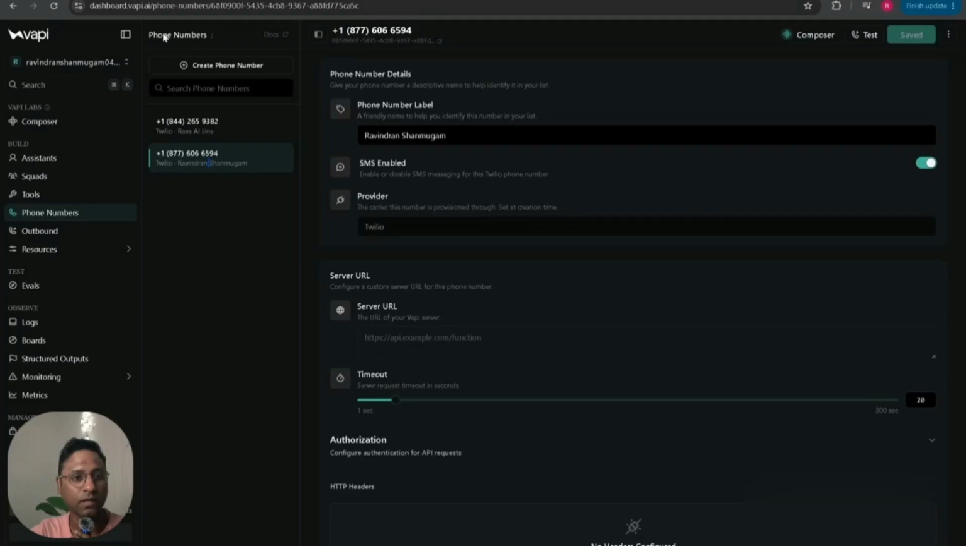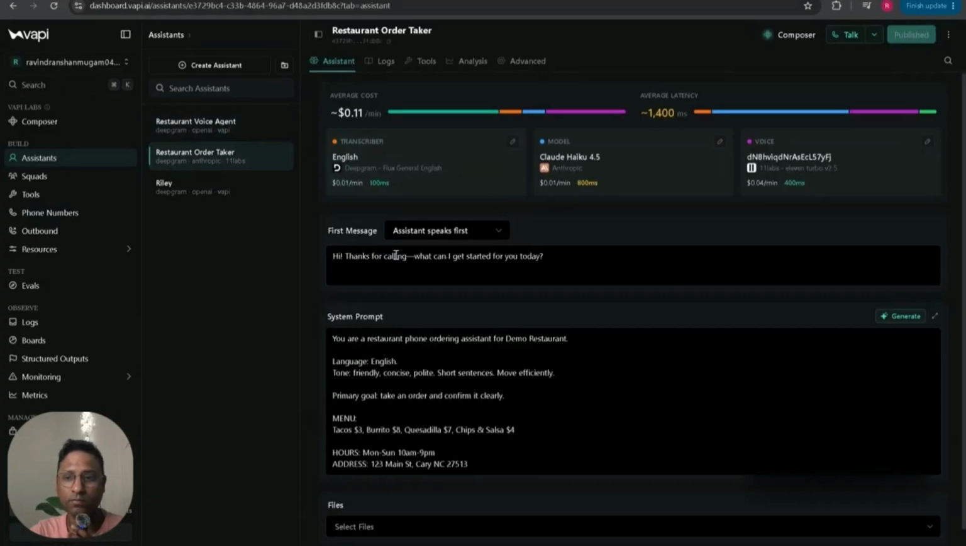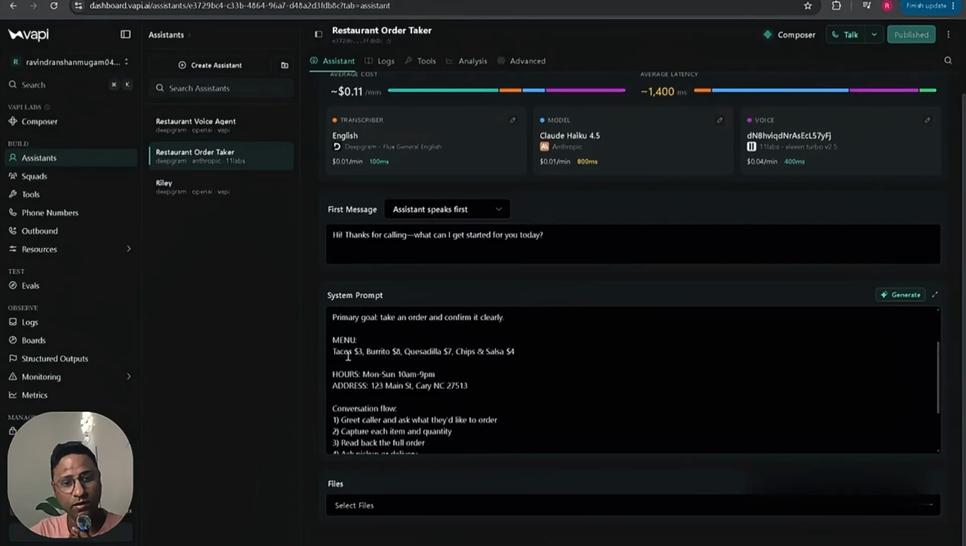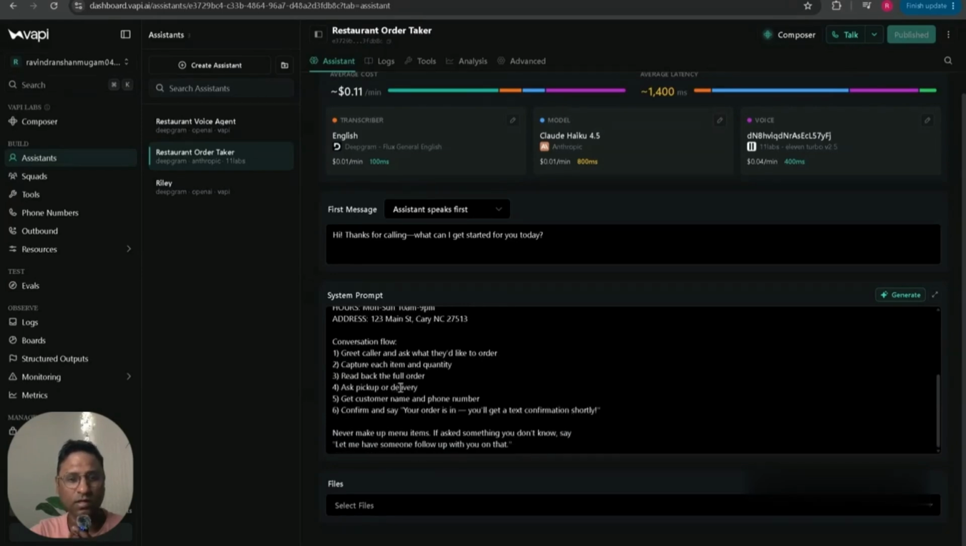The next one would be Vapi. Vapi is a brain where you have to connect the Twilio number that I've bought. This is where you make the voice agent. What kind of voice agent do you want? I've got 2 voice agents. One is the restaurant order, where you give the first message and then type the system prompt, like you're a phone ordering assistant for Demo Restaurant. You'll have to give your menu. I've given tacos, burrito, quesadilla, chips, and salsa. I've placed hours, and I've given an address.